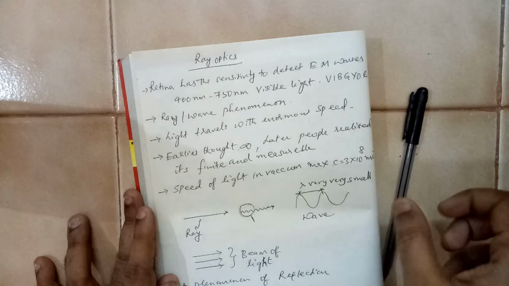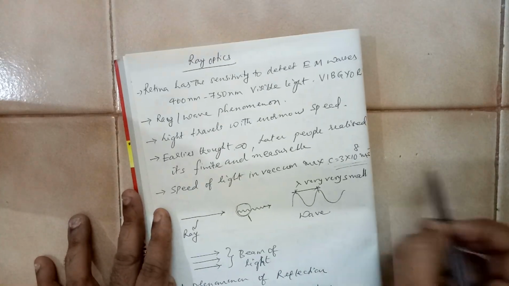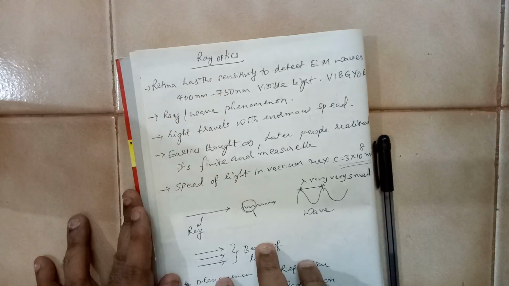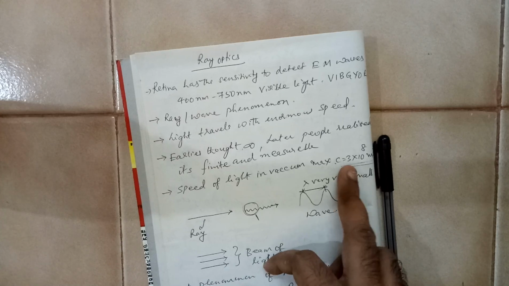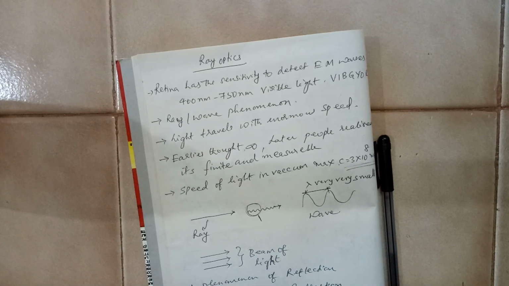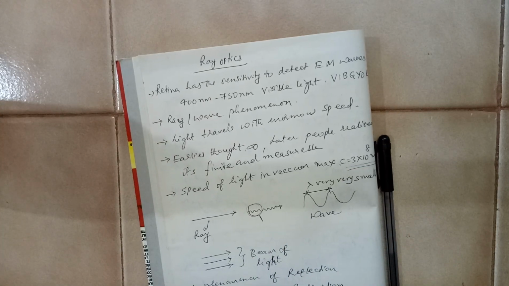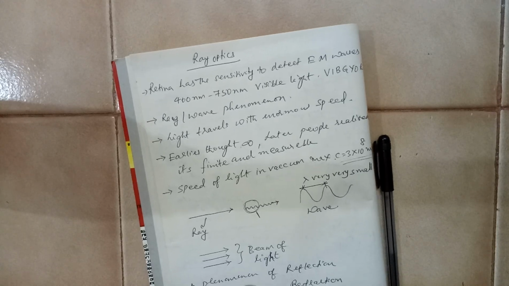The approximate value is 3 into 10 power 8 meter per second. That means 3 into 10 power 5 kilometer per second. So in 1 second, imagine, it can travel 3 lakh kilometers.